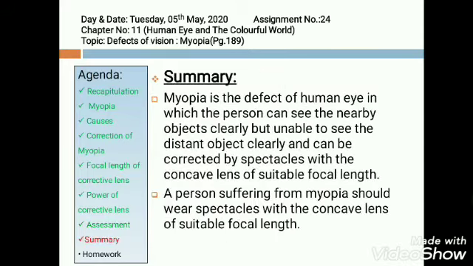Now concluding today's topic by summary. Myopia is the defect of human eye in which the person can see the nearby objects clearly but is unable to see the distant objects clearly, and can be corrected by spectacles with the concave lens of suitable focal length. A person suffering from myopia should wear spectacles with concave lenses of suitable focal length always.